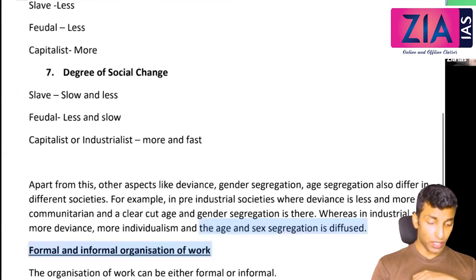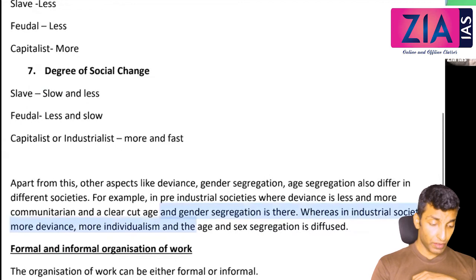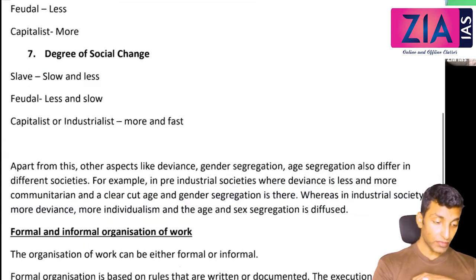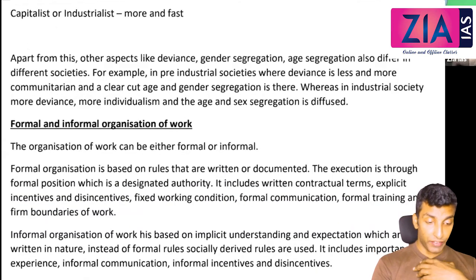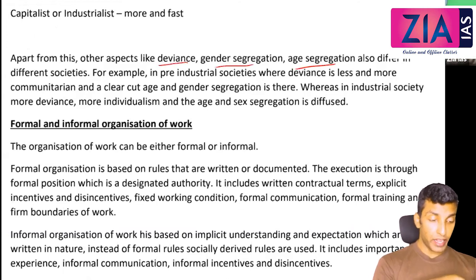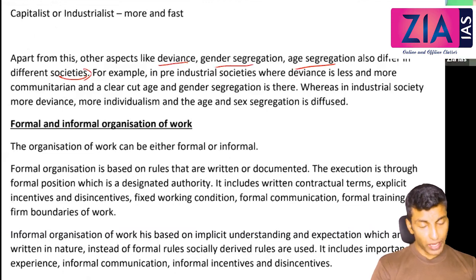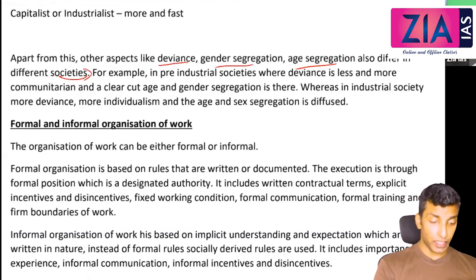Apart from this, the conclusion: other aspects like deviance, gender segregation, age segregation also differ in different societies. So if you want, you can talk about the gender aspect in different societies, the age related aspect in different societies, and deviance. More deviance you can see in the industrial society.